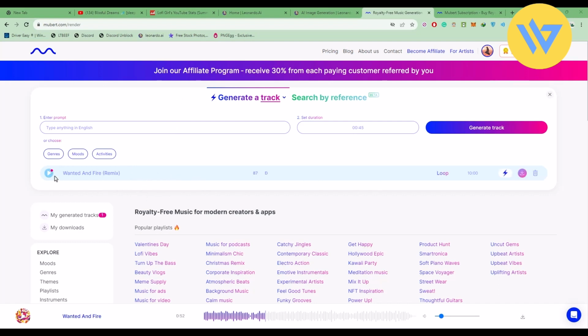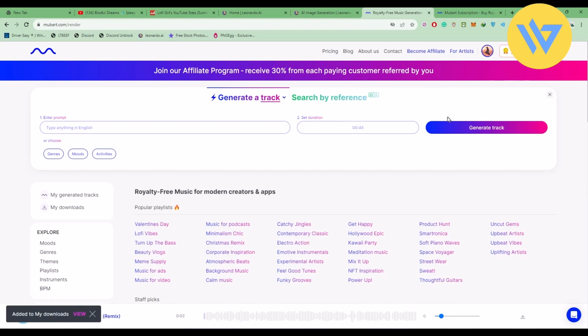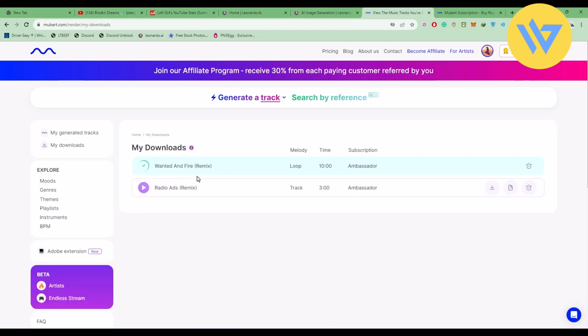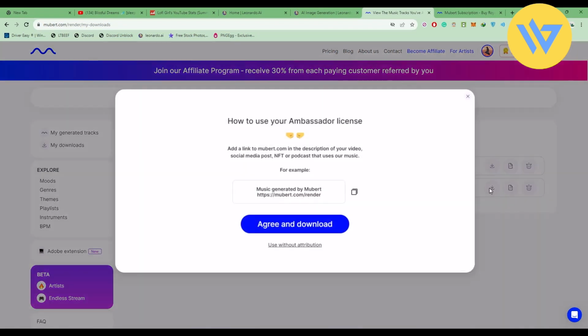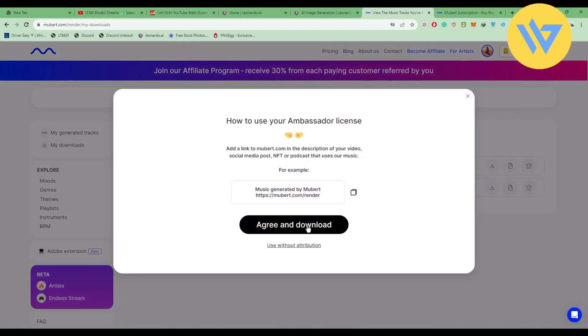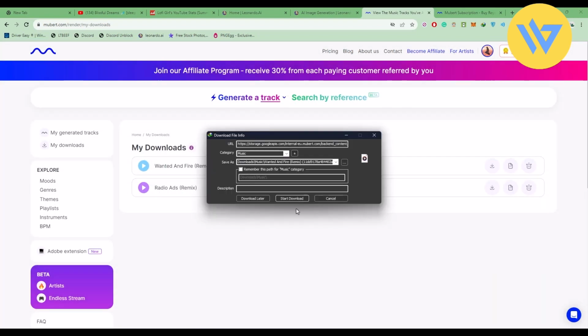Now, you can click on this option to play the track, obviously. In order to download the track, all you have to do is click on the download option. Just click on your profile at the top, go to my downloads, and right over here, you will find your music. So again, wait for a few seconds over here as well. After some time, your music will be ready. Now all you have to do is download the music by clicking on that option. Then agree and download. Now the music will be downloaded.